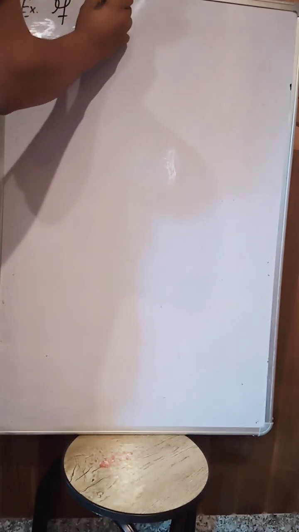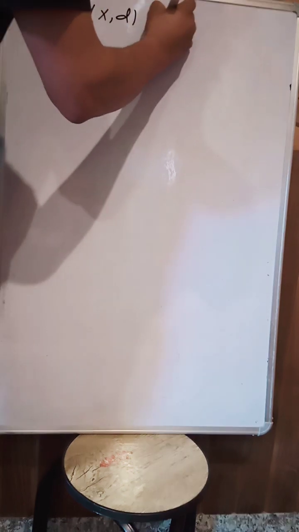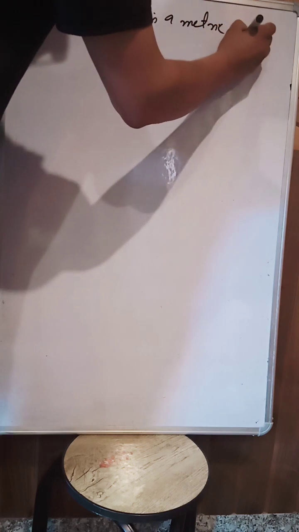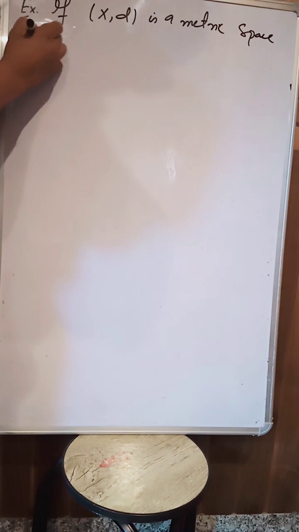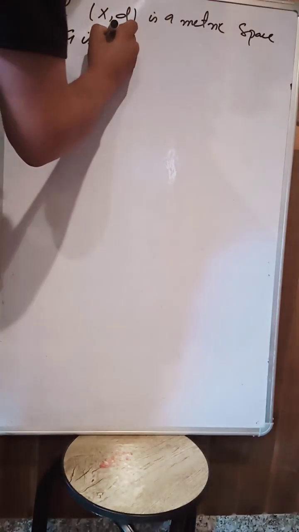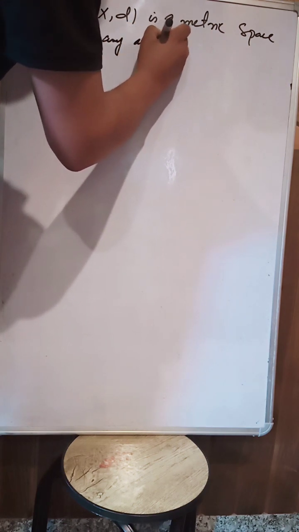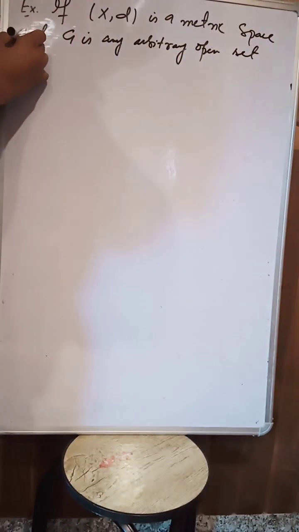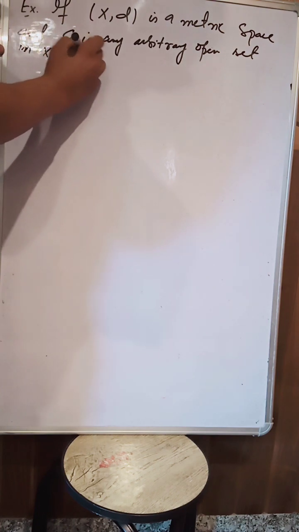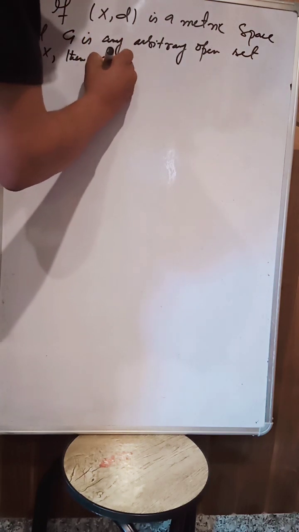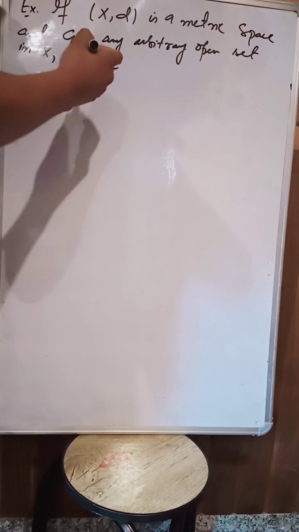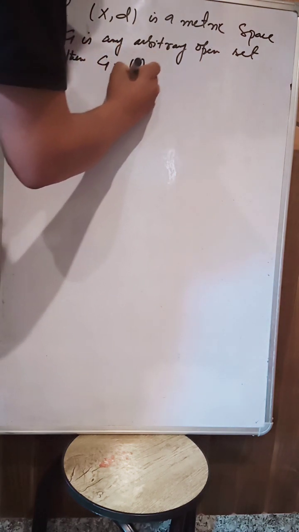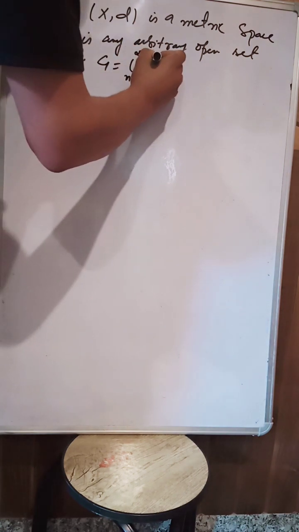Today I will try to prove that if (X, d) is a metric space and G is any arbitrary open set in X, then G can be expressed as a countable union of closed sets.